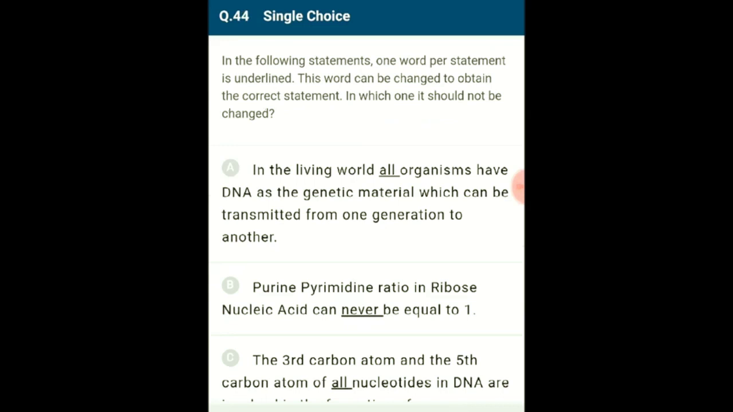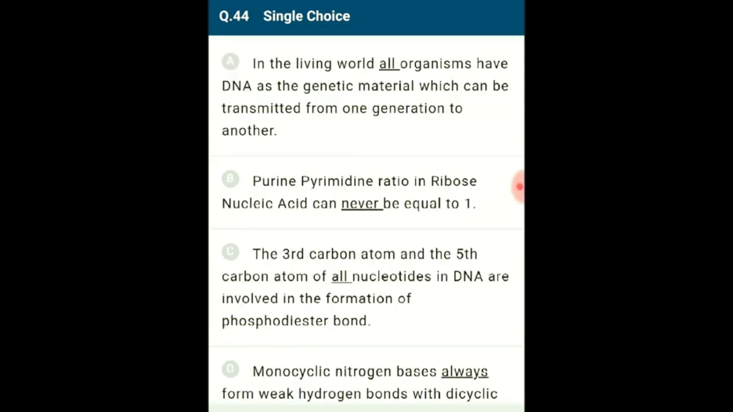Question number 44. In the given statements, one word per statement is underlined. This word can be changed to obtain the correct statement. In which one it should not be changed? Plant viruses and some animal viruses have RNA as the genetic material. Thus, in the living world, most organisms have DNA as the genetic material, which can be transmitted from one generation to another. Even though RNA is single stranded, purine pyrimidine ratio in ribonucleic acid can sometimes be equal to 1.